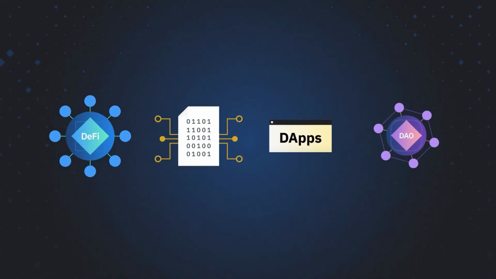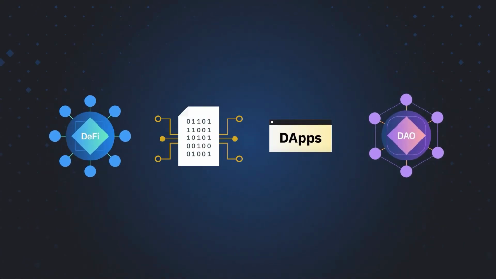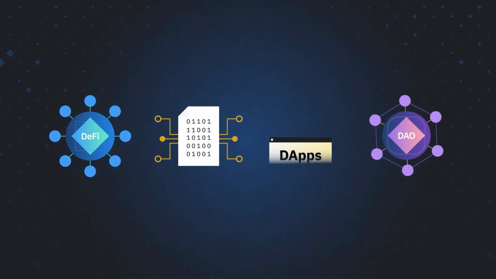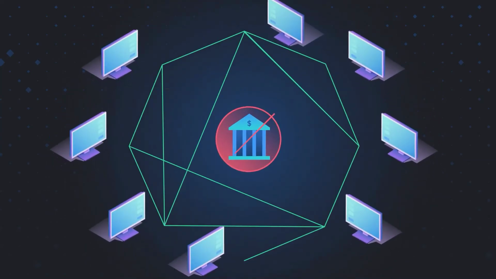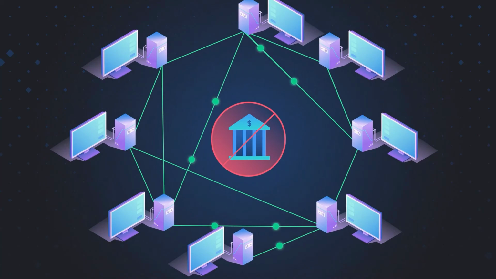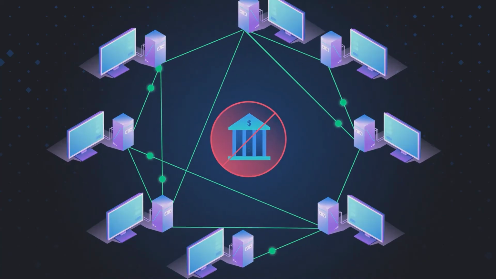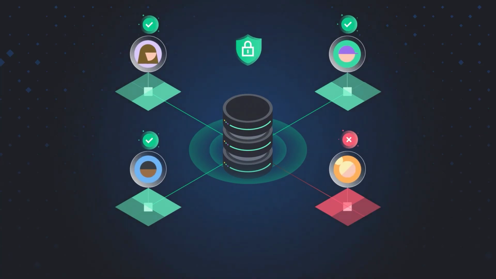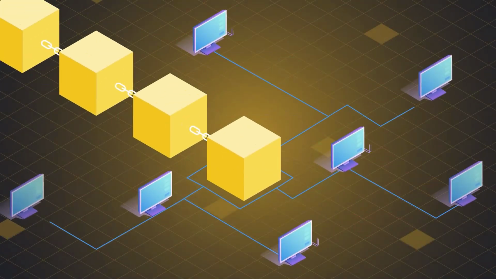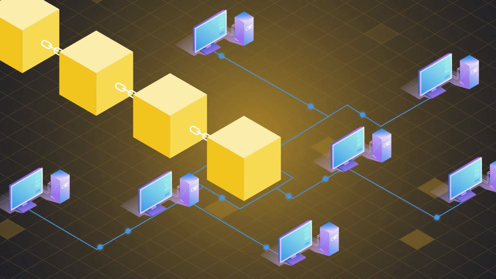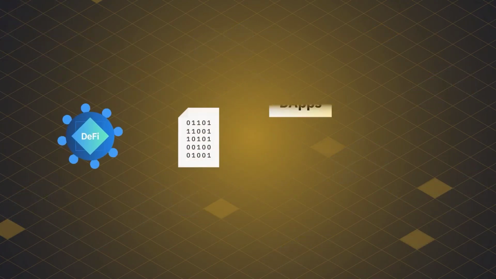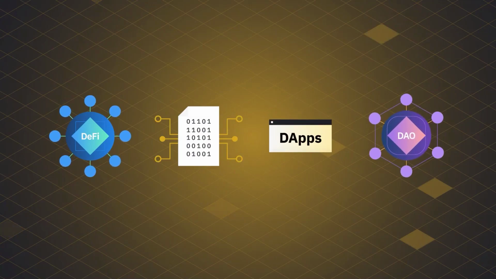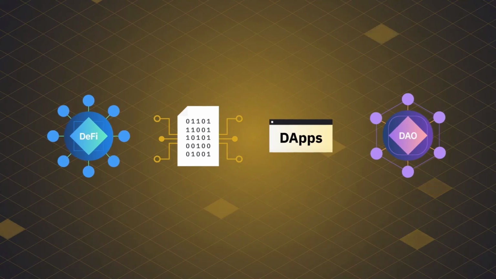Well, we've covered DeFi, smart contracts, dApps, and DAOs in this decentralization course. In the broadest definition, decentralization refers to dispersing functions and power away from a central authority to a distributed network. This enables different parties to work together without having to trust each other. Blockchain technology is the critical technology enabling such decentralization across numerous fields. DeFi, smart contracts, dApps, and DAOs are the use cases and tools that propel the evolution toward decentralization.